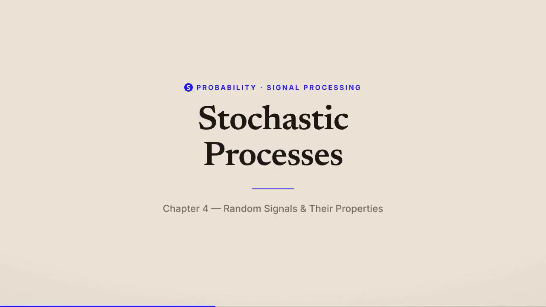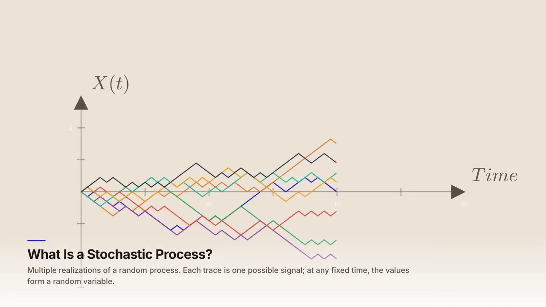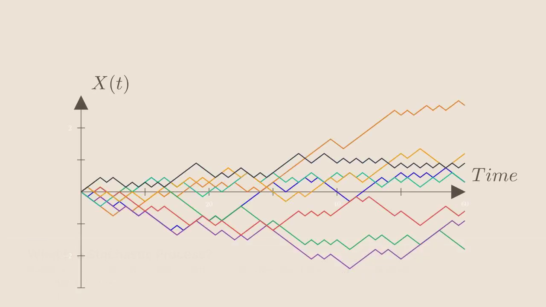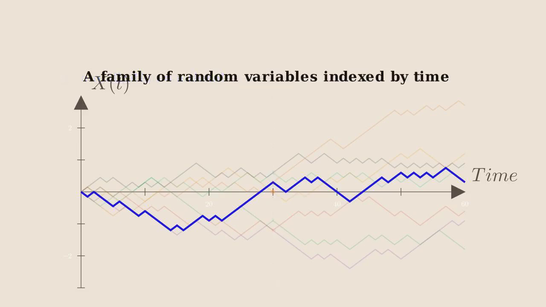Chapter 4: Stochastic Processes. What exactly is a stochastic process? The idea is surprisingly intuitive. Imagine you're recording a signal, say the voltage across a resistor, or the number of customers walking into a store. If you could rewind time and run the experiment again, you'd get a different trace each time. That collection of all possible traces, all possible time histories, is a stochastic process.